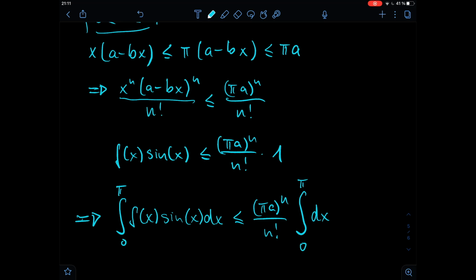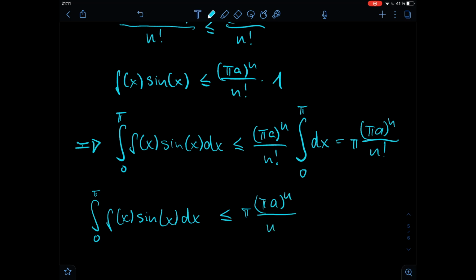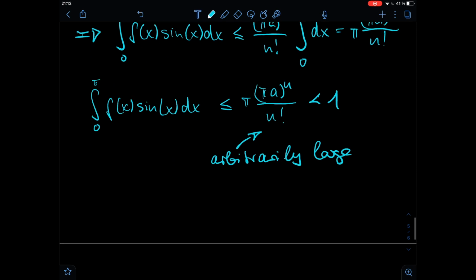This integral just gives us pi, so the whole thing is pi times pi a to the power of n divided by n factorial. So we know now that the integral from 0 to pi of f of x sine of x dx is smaller than pi times pi a to the power of n divided by n factorial. And this n is arbitrarily large. And for arbitrarily large n, this whole term will be smaller than 1. And therefore we have our contradiction.